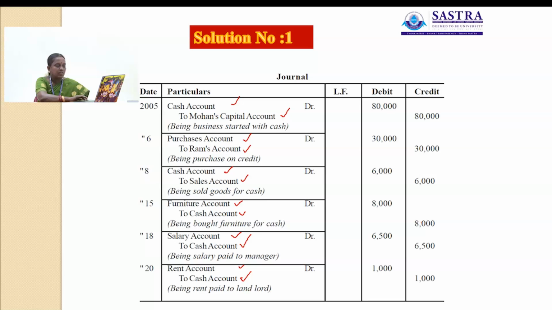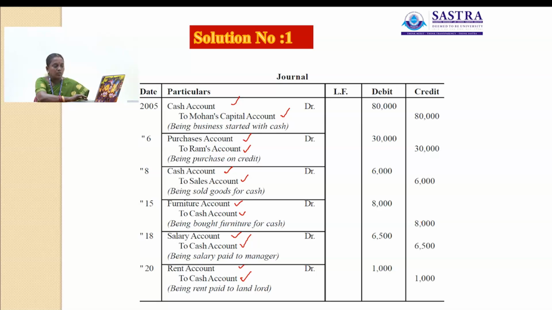Then next transaction is 18th January, salary paid to manager. Here what is the journal entry? Salary account debit to cash account. So salary account debit, under the amount column 6,500, and in the cash column rupees 6,500.